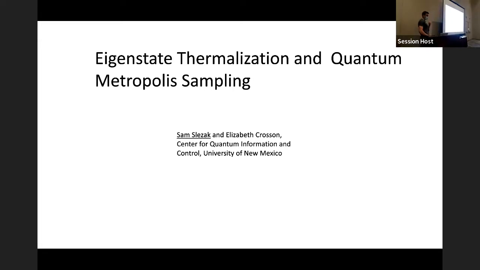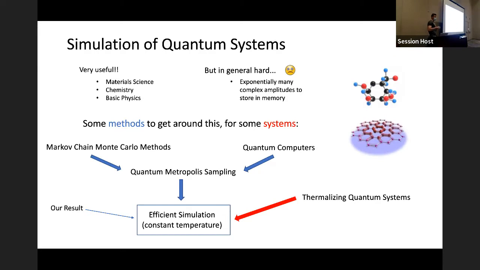Okay. And so the context of this talk is we want to be able to simulate properties of quantum systems, and by that I mean calculate properties of interest. This is very useful for things like materials science, chemistry, basic physics, but in general it's hard due to the exponential size of the Hilbert space of composite quantum systems.